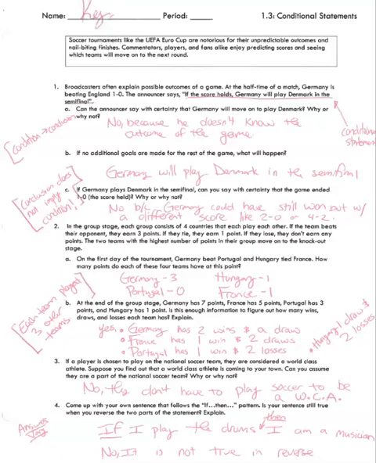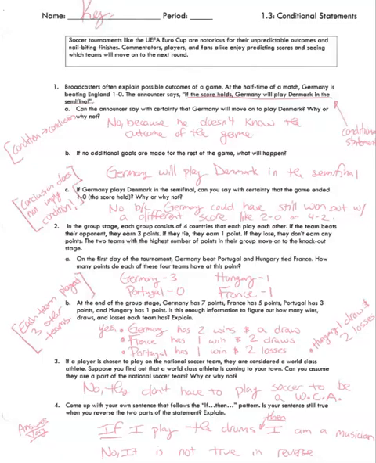So in this case, can he say for certain whether they're going to move on? No, because there's a condition that needs to be met. If no additional goals are made for the rest of the game, what will happen? Well, Germany will play Denmark in the semifinal. And the reason why is because you had a condition, and that condition was met. Now, once again, the if-then statement is called a conditional statement.